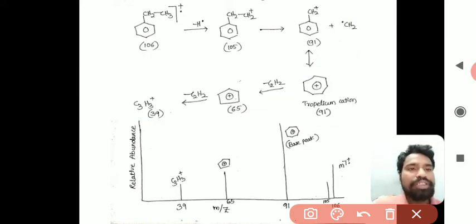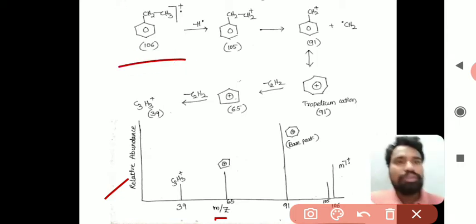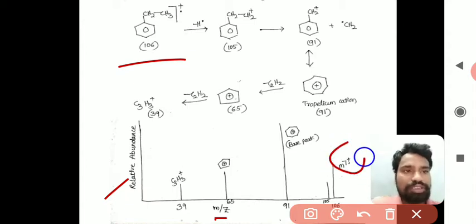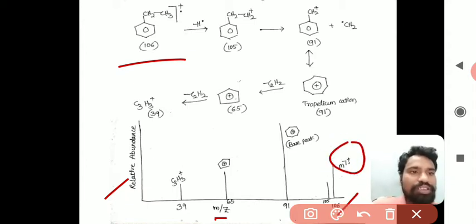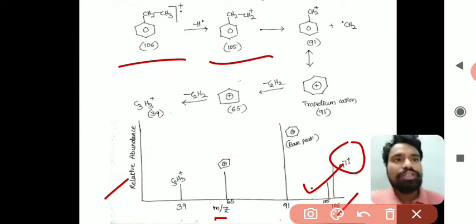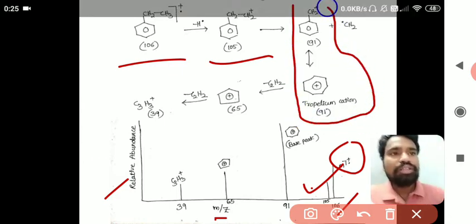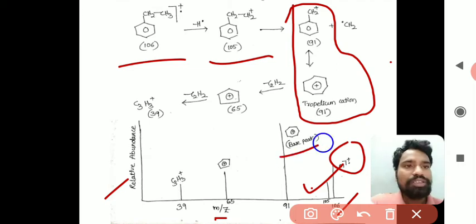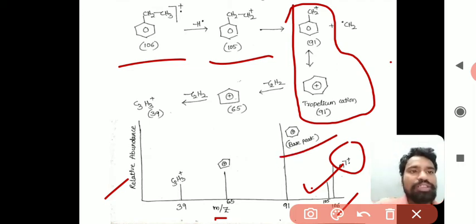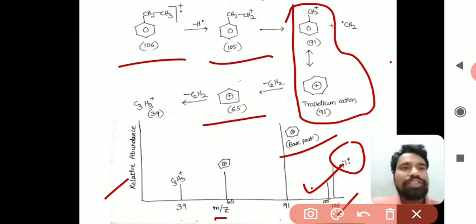Now we will represent the same thing in the bar graph, with relative abundance and m/z value. Here the highest m/z value is the molecular ion, 106, and then 105, and next is the benzyl carbocation or tropylium ion, the corresponding peak is this, then 65, and next is 39.